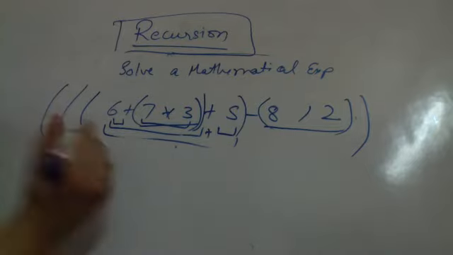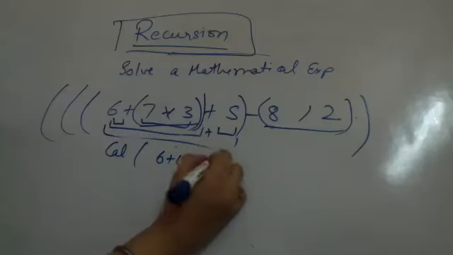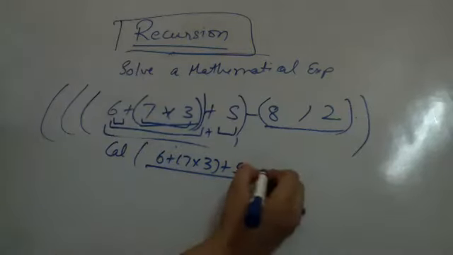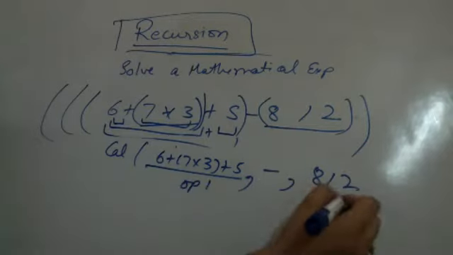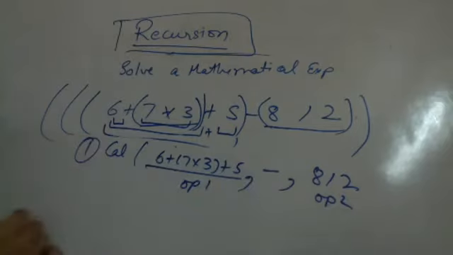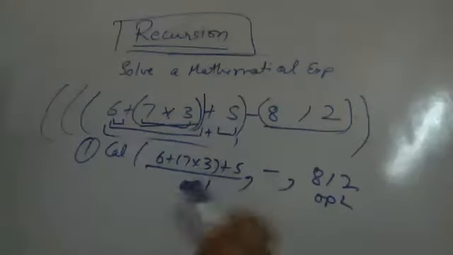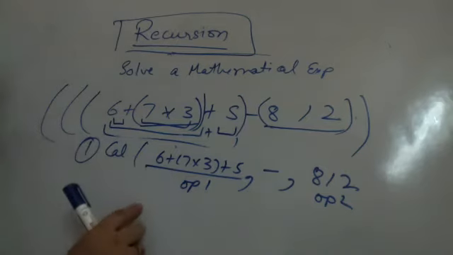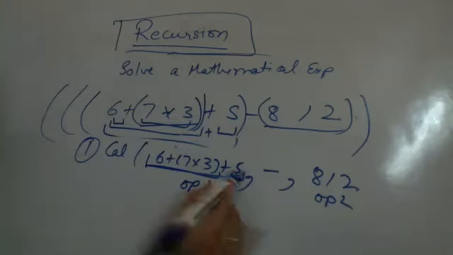Let me make it more clear to you. I am calling calculate, so I am using 6 plus 7 into 3 plus 5. This is first operand 1, operator, operand 2. This is my first call in recursion. Now when this is getting called, the result is operand 1 applied with the operator on operand 2. To calculate operand 1, I will again call recursively, making this operand 1, and this operand 2.